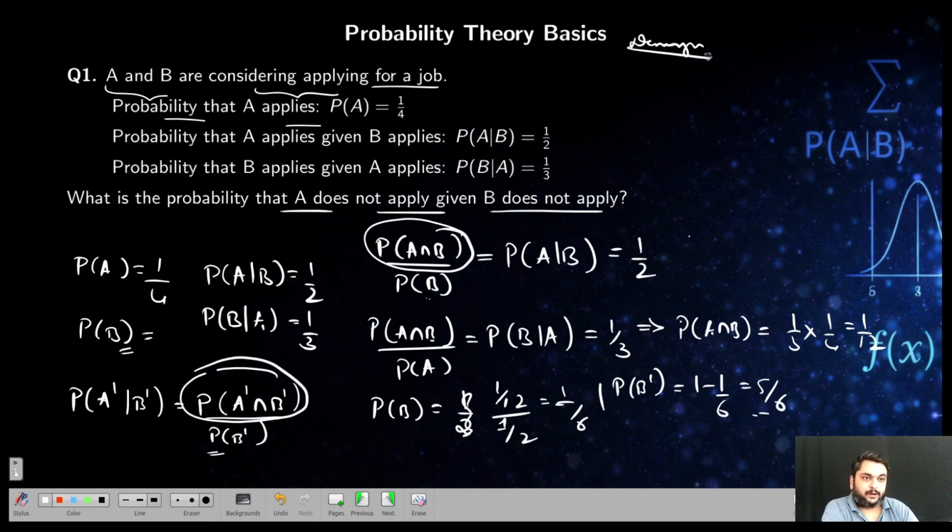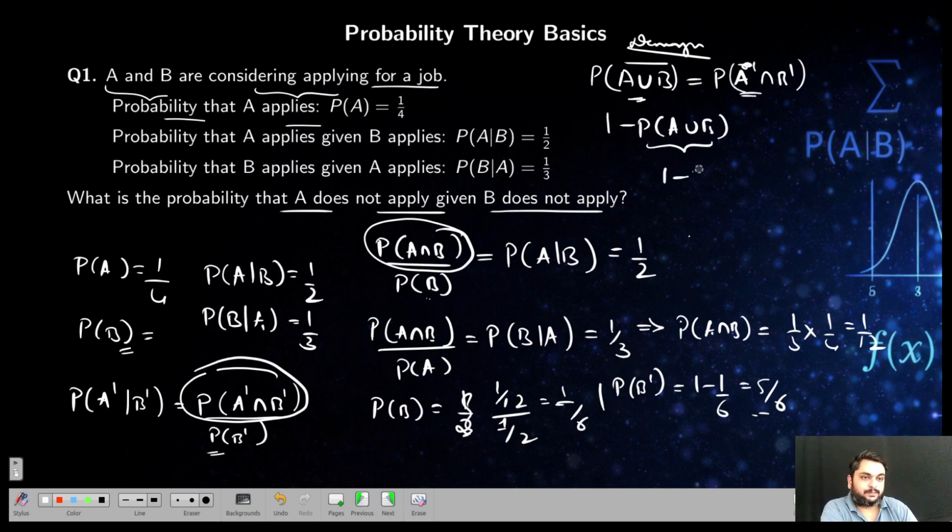Now you apply De Morgan's law. So we want to find, say if we give you A union B and then take the complement of this, you will get A prime intersection B prime, that is De Morgan's law. So if I apply probability, I will get this. Now, how will I get this? This is nothing but 1 minus P of A union B. So you find P of A union B, 1 minus P of A union B.